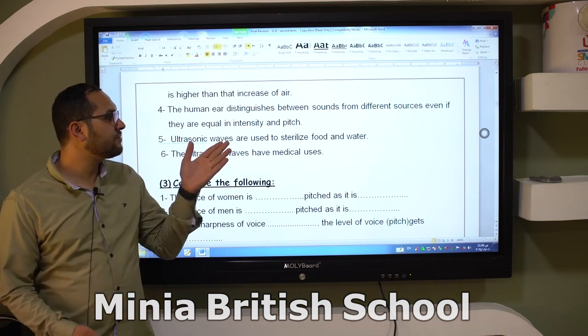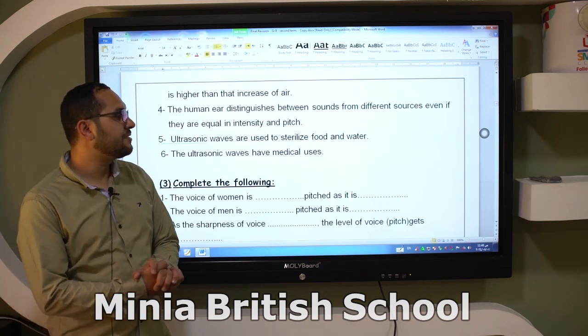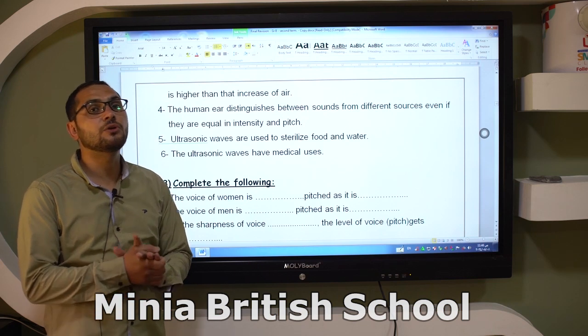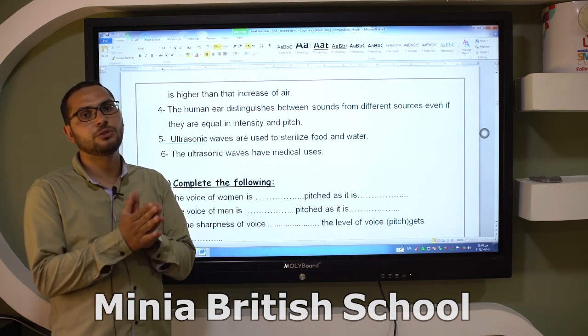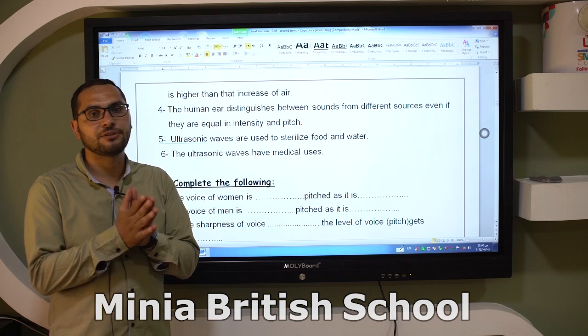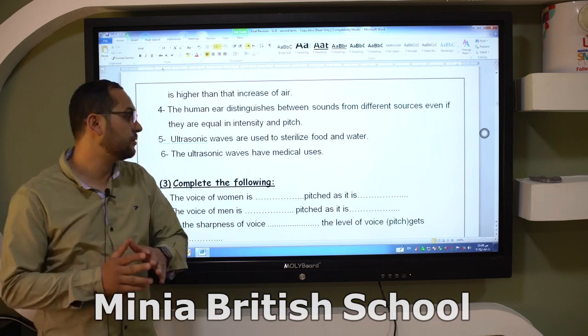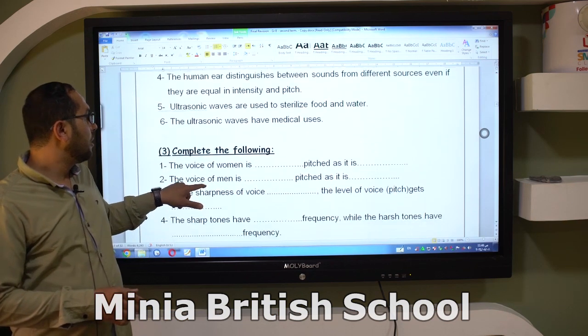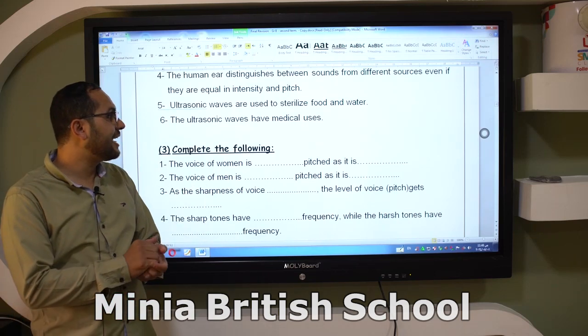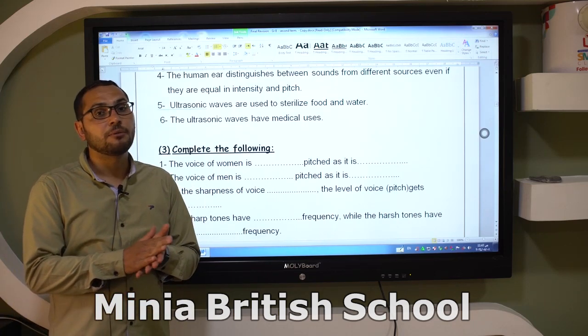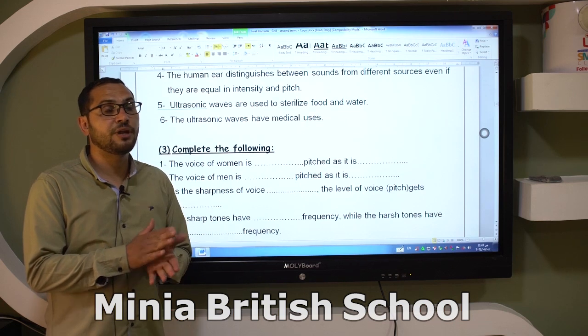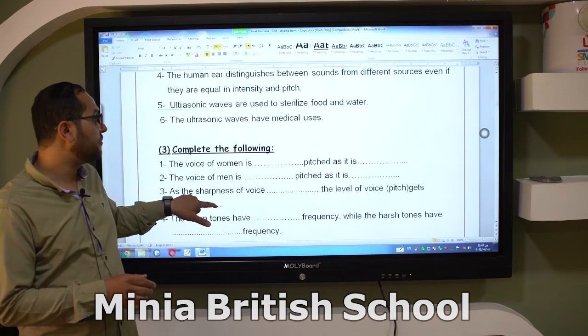Number 5. Ultrasonic waves are used to sterilize food and water. Why? Because they have high ability to kill microbes and bacteria and stop the action of viruses. Number 6, ultrasonic waves have medical uses. Why? Because they are used to break down kidney stones.